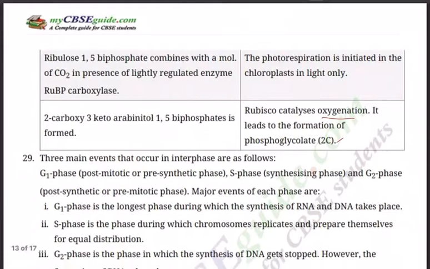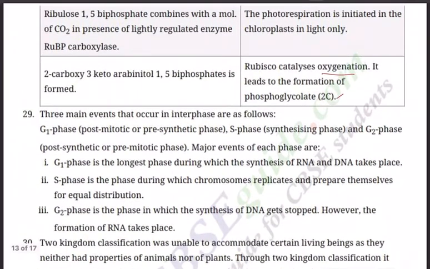2-carboxy-3-keto-arabinitol 1,5-bisphosphate is formed. Here, of course, Rubisco catalyzes oxygenation. It leads to the formation of phosphoglycolate, which is a 2-carbon compound.